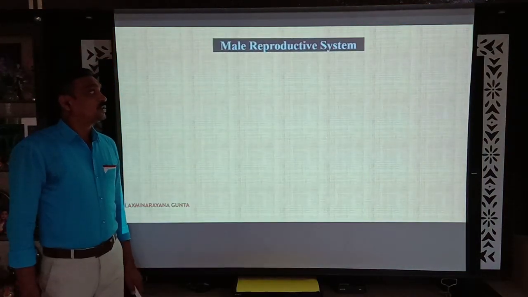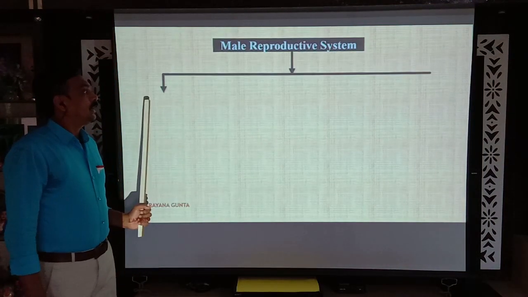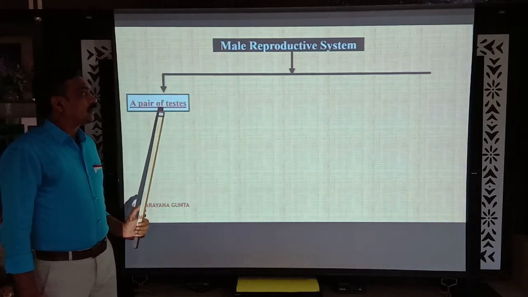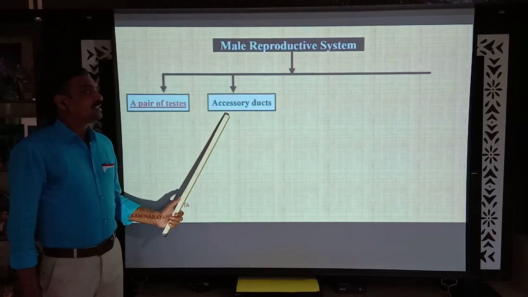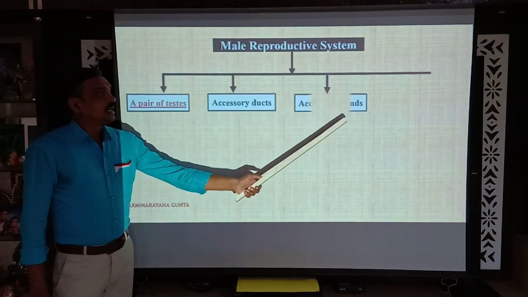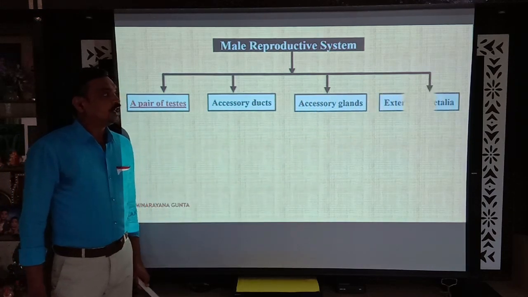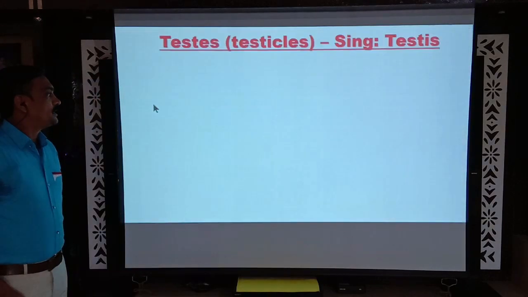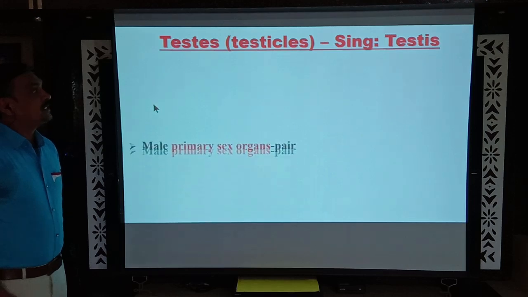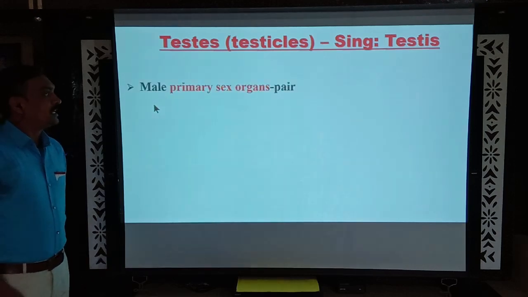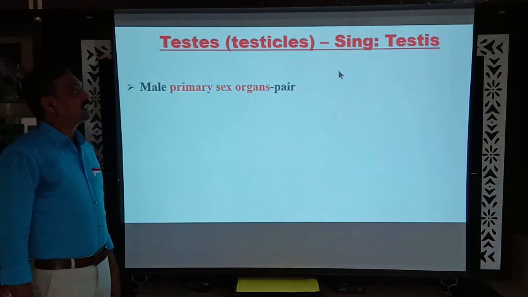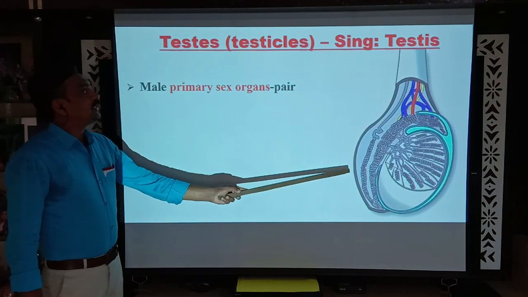The male reproductive system consists of a number of genital organs present in the pelvic region. They are a pair of testes, accessory ducts, accessory glands, and the external genitalia. Let us now discuss all these one by one. A pair of testes, which are oval pinkish structures in humans, are the primary sex organs.